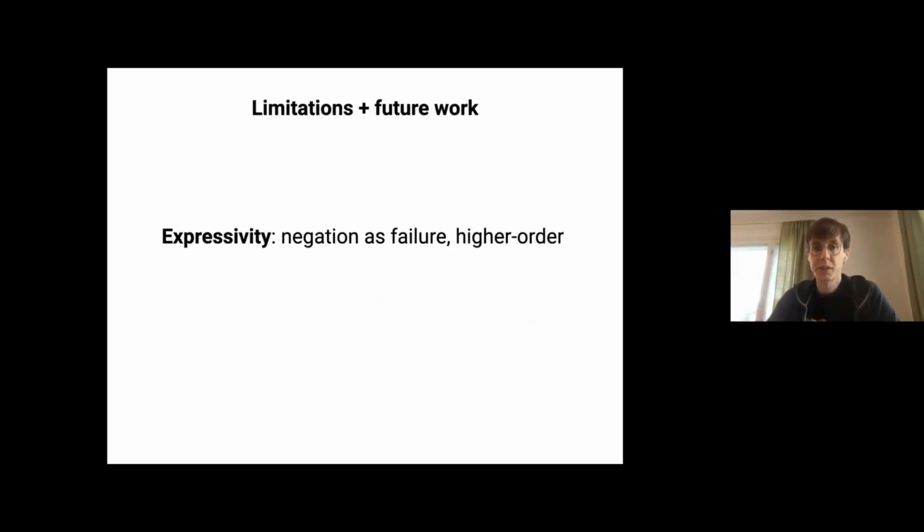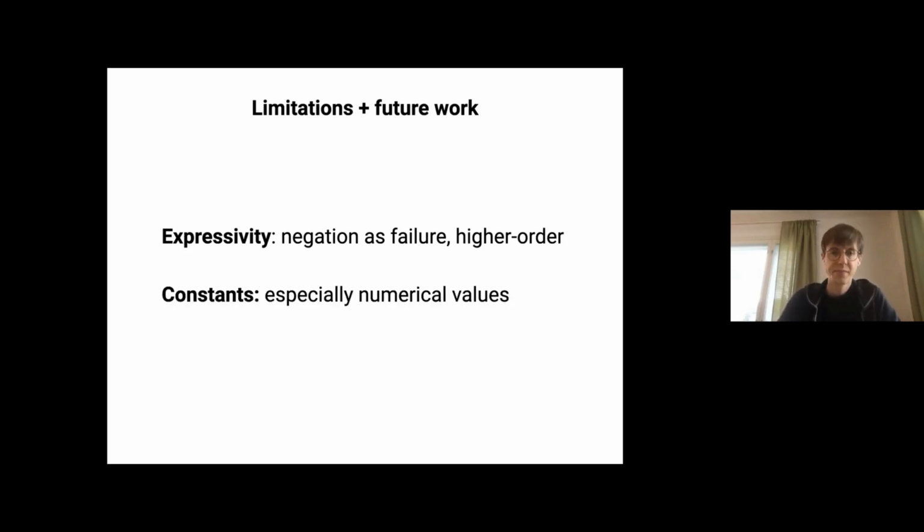Not everything is great. There are still some problems. For instance, quite a lot of the other systems can learn rules with negation as failure or higher-order programs. So we still don't have the same expressivity as some of the systems, which partially explains why we're a little bit faster. We really struggle with constant symbols, especially numerical values, because we blindly generate programs and test them. So if there are lots of numerical values, we essentially have to try them all. So we're working on addressing that.